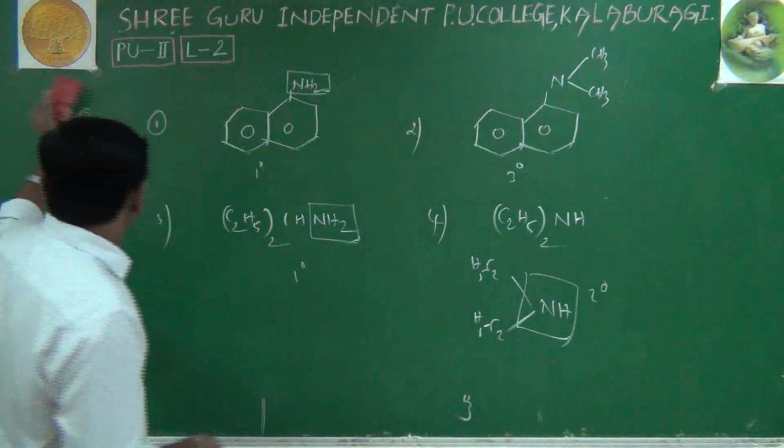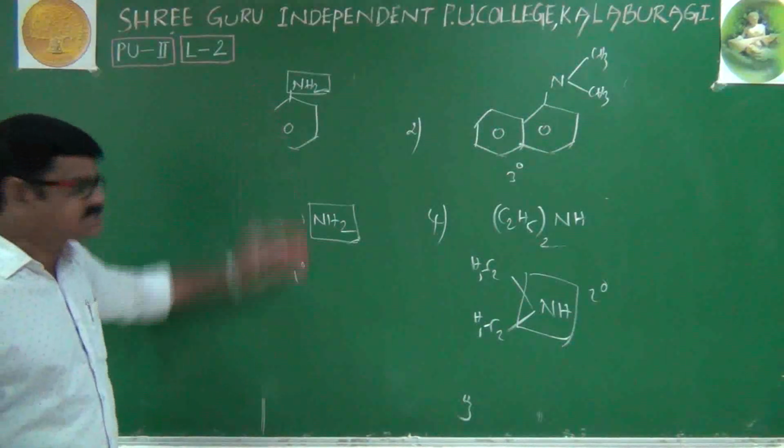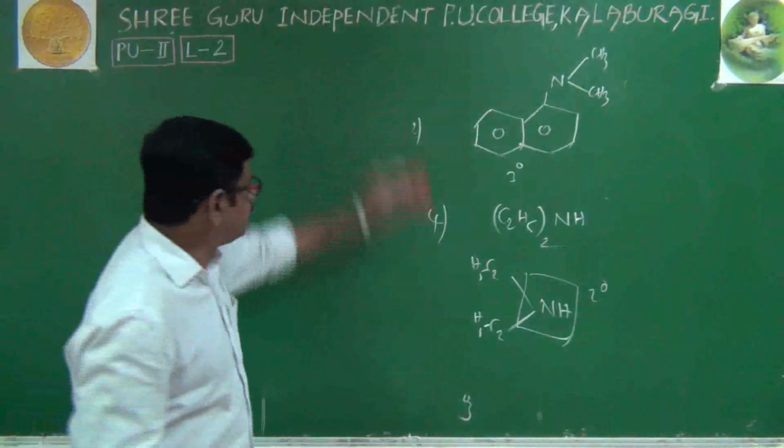Right. Next, in the NCERT book, one more question is given, which is based on isomerism.